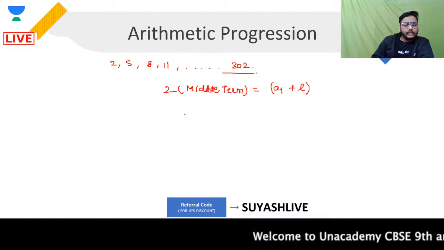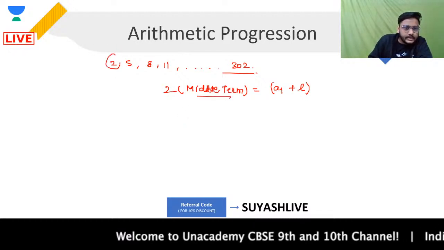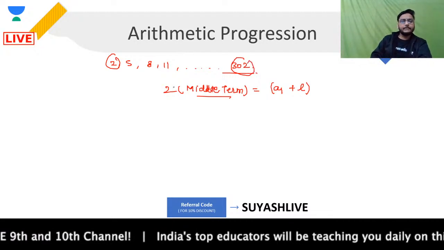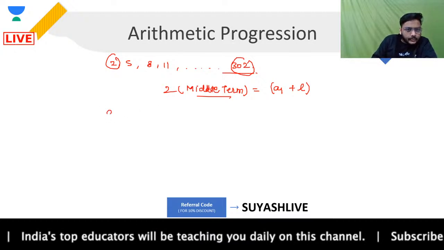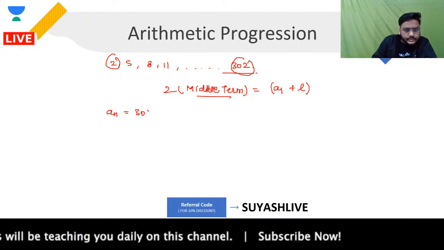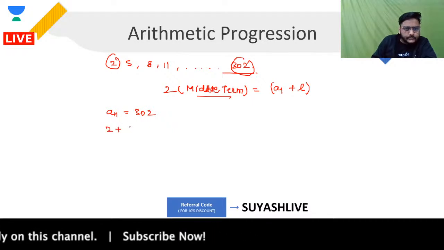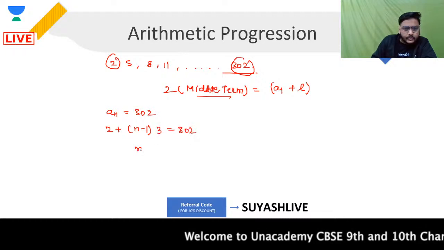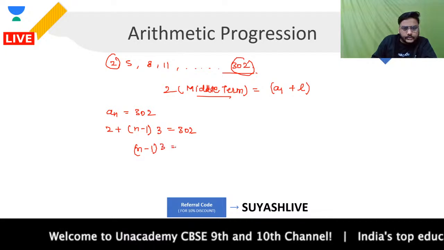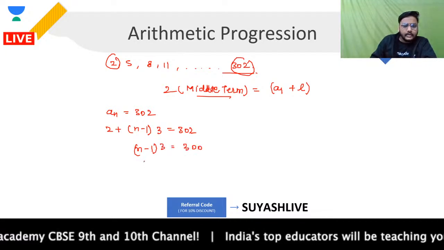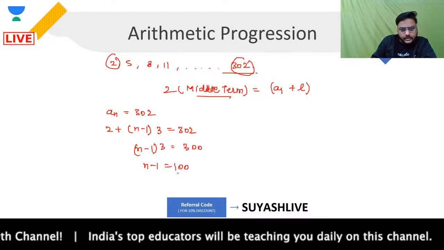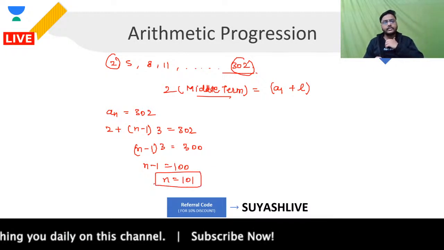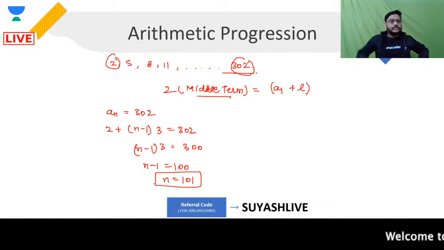Okay, now in order to find out the middle term, guys, see, I have the first term, I have the last term, but I want to find the middle term. Let's do it. In order to find the middle term, what I'll be doing? Again, I will first be finding out the value of n. Nth term is 302. That means 2 plus n minus 1 into d, that is 3, is equal to 302. From here, n minus 1 into 3 is equal to 300. And from here, n minus 1 will be 100. That gives you n equal to 101. Are you clear? The value of n that you obtained is 101.